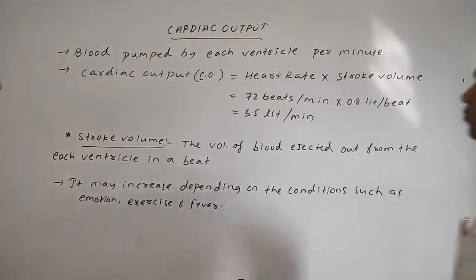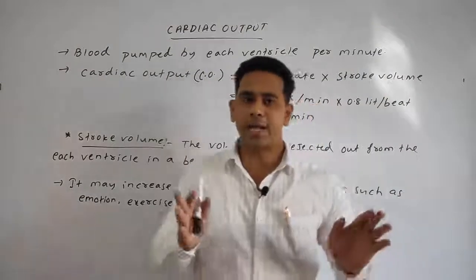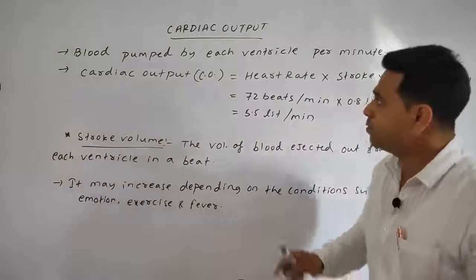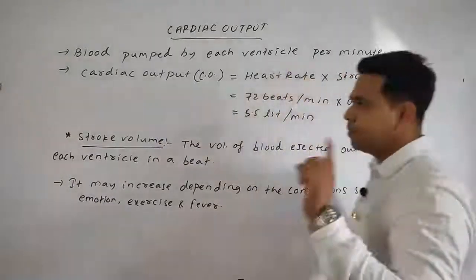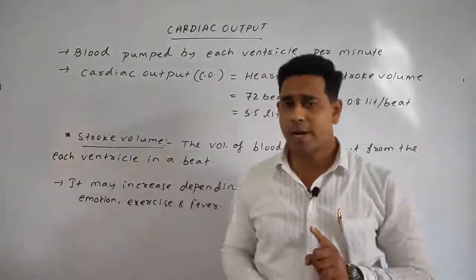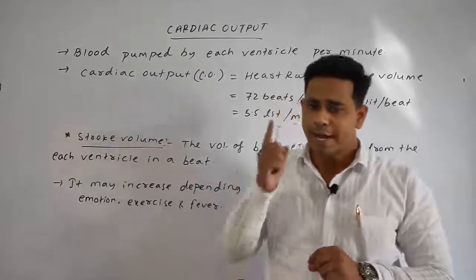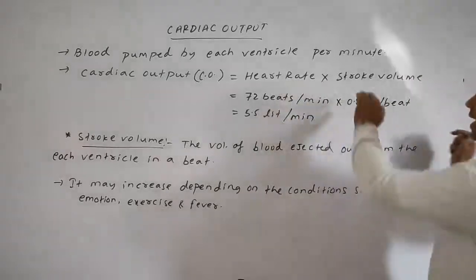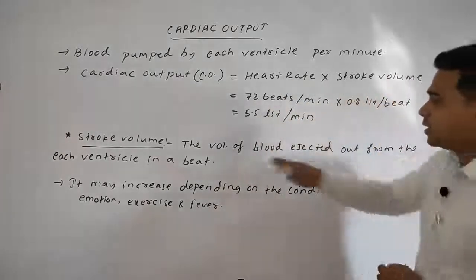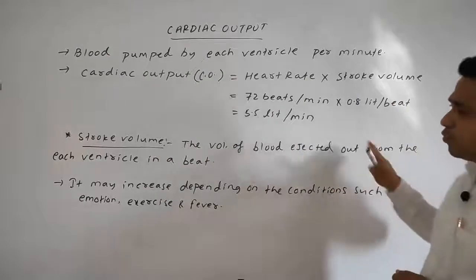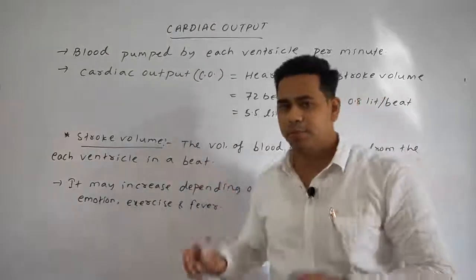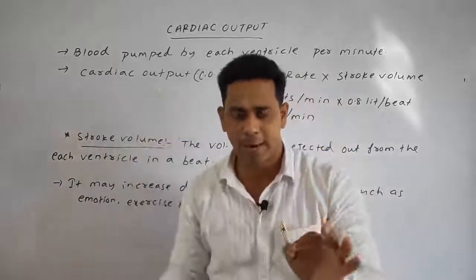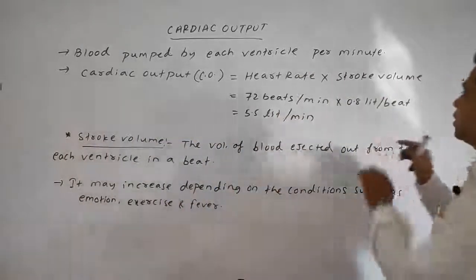Now students, come to our next part, that is the cardiac output. Cardiac output means what? It is the blood which is pumped by each ventricle per minute. That is known as the cardiac output. And how can we calculate the cardiac output? It is calculated by multiplying the heart rate and the stroke volume. Stroke volume means the volume of blood ejected out from each ventricle in a beat. Means for every beat, how much blood is ejected out of each ventricle, that is known as the stroke volume.